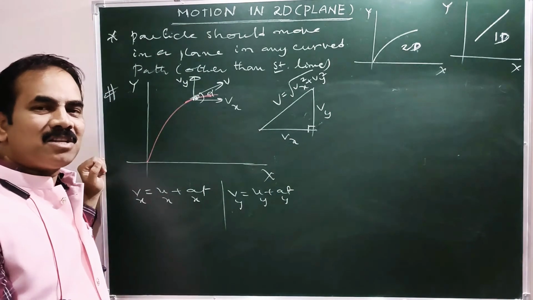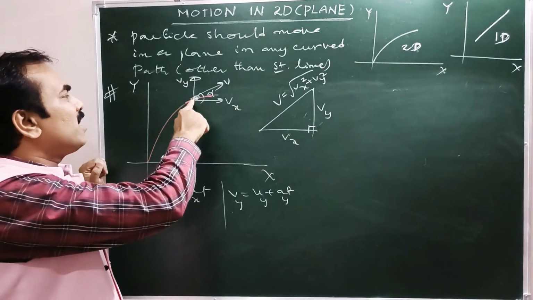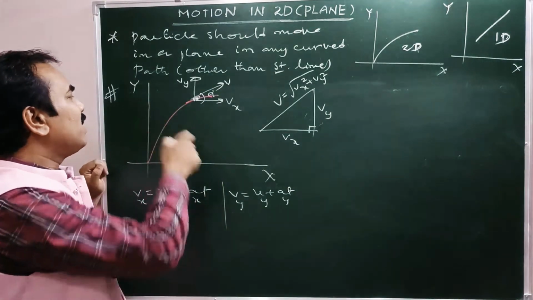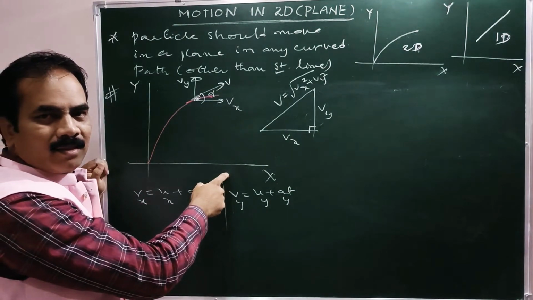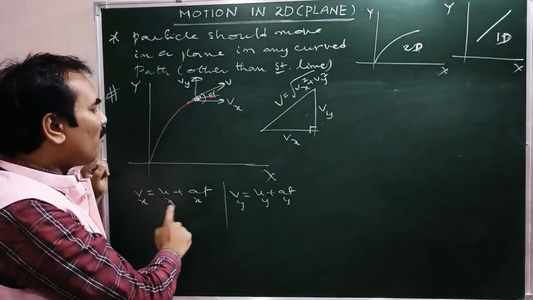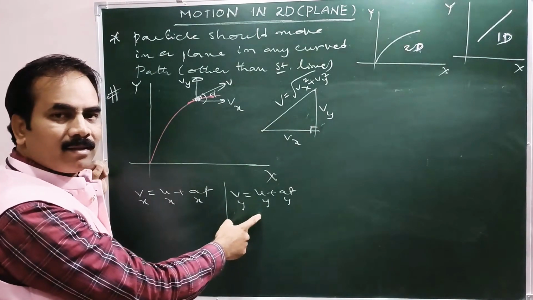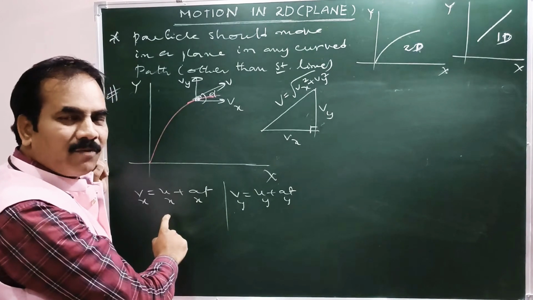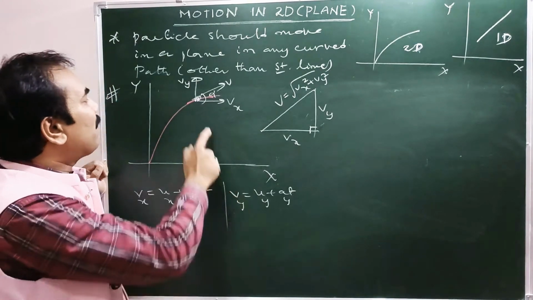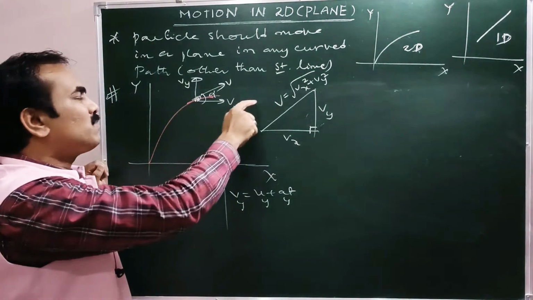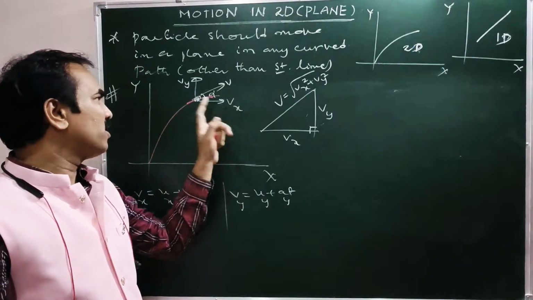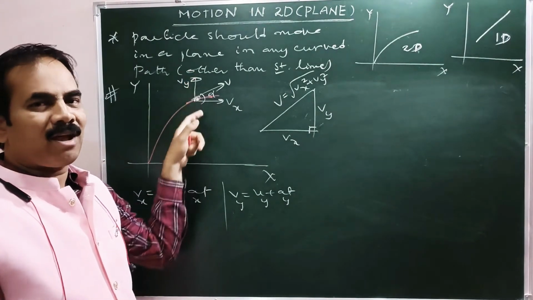So that means to say that motion in 2D is said to be a combination of two linear motions which are along mutually perpendicular directions. See, vx is one linear motion, that is one dimensional motion. vy is also one dimensional motion along the y-axis.